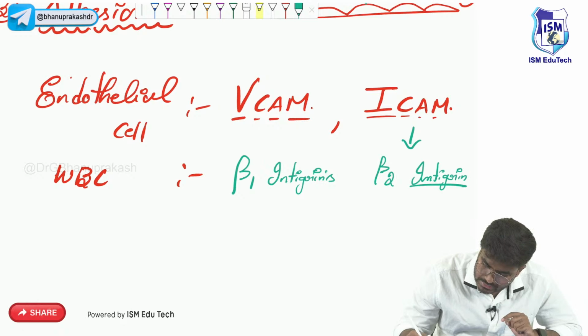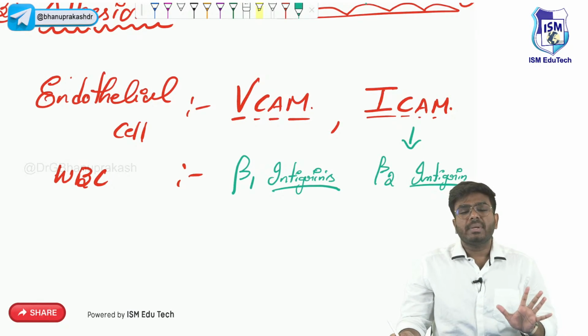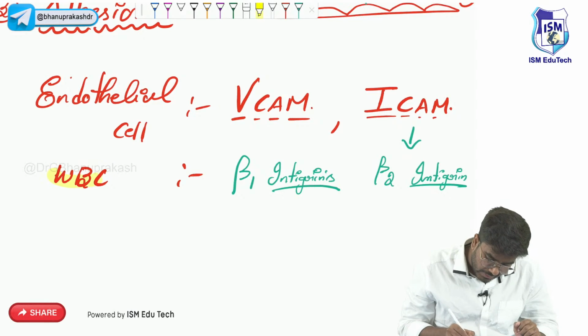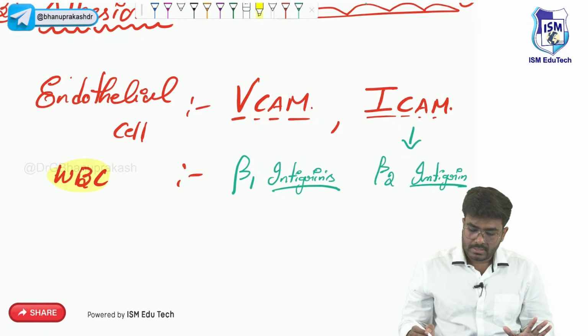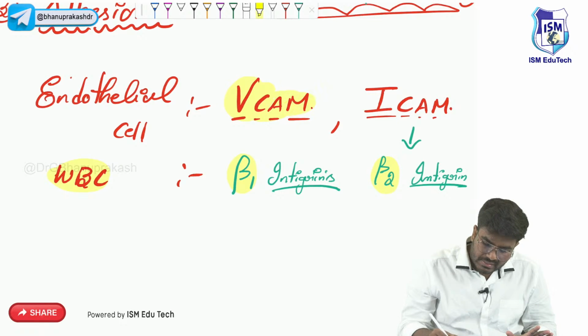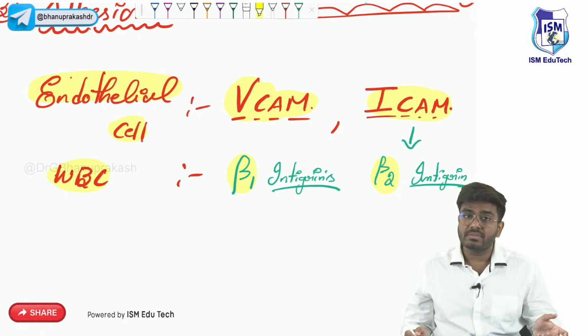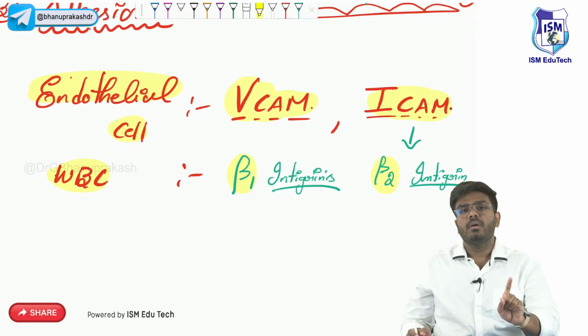So now, a question: there are two types of integrins, beta 1 and beta 2. Where are they present? Beta 1 integrins and beta 2 integrins are present on WBCs and neutrophils. The cell adhesion molecules, vascular cell adhesion molecule and intercellular adhesion molecule, are present on the endothelium.